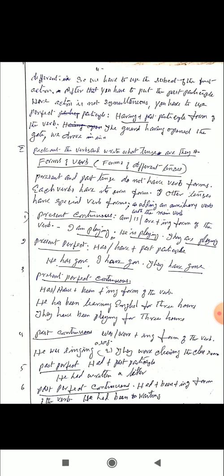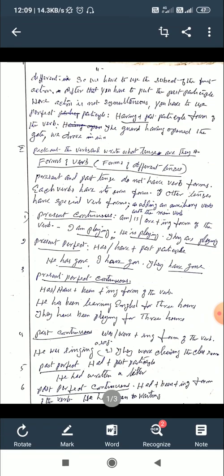For example, write is the present tense plural. Walk, present tense plural. Wrote, past tense. Walked, past tense. But in other cases, we have special verb forms.